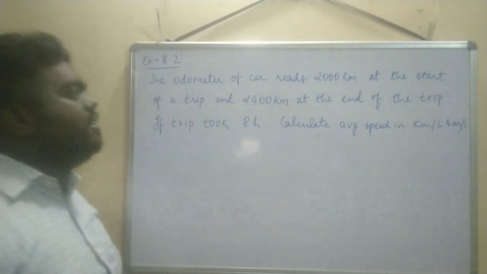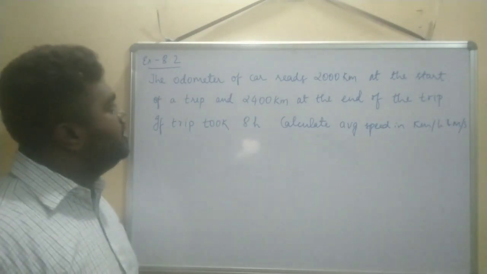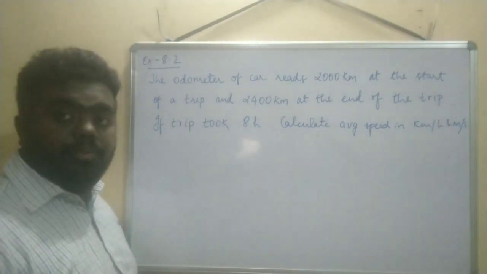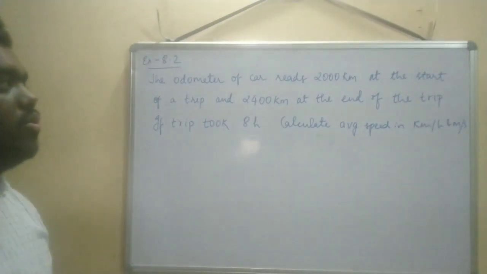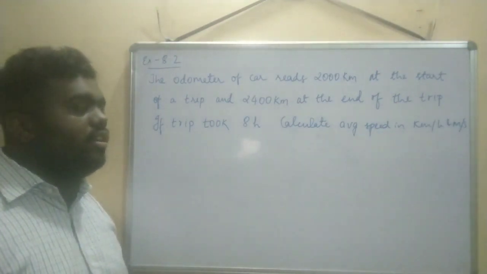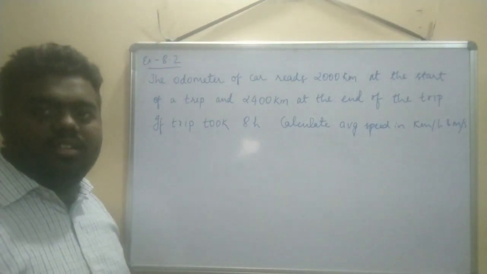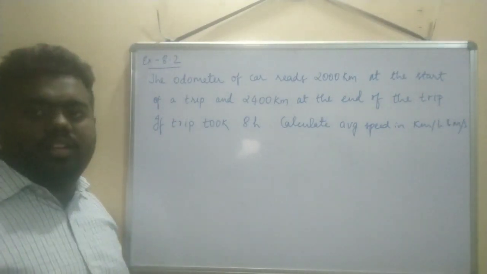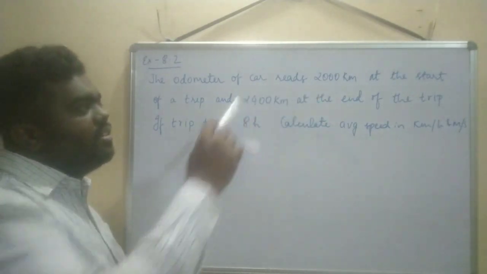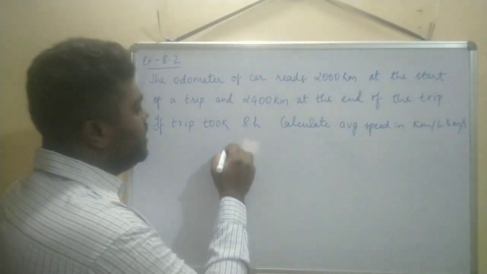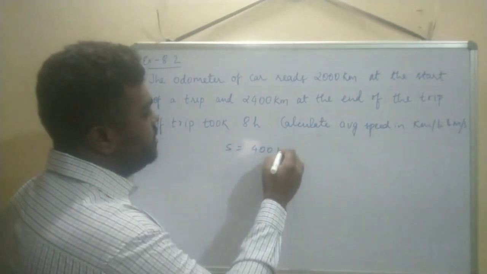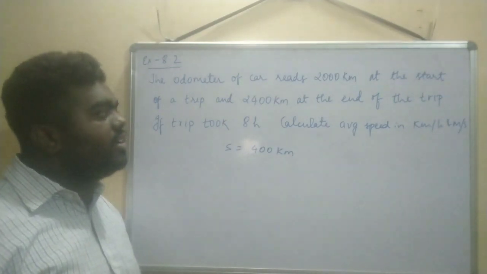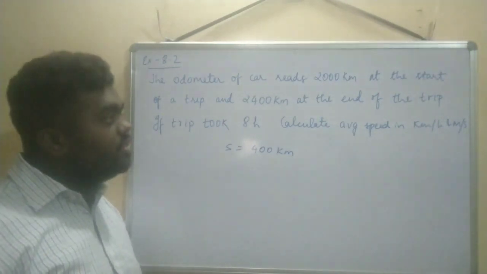The odometer of a car reads 2000 km at the start of a trip and 2400 km at the end of the trip. It started at 2000 km and ended at 2400. So how many kilometers did the car run? You subtract the two. So distance covered will be 400 kilometers.